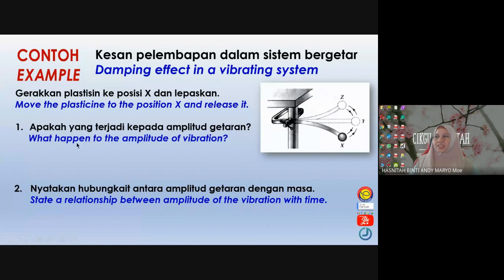So the question is, what happened to the amplitude of vibration if you release this blade from this position and it oscillates freely? What will happen to the amplitude? It will decrease with time. As the time goes by, you can see that the amplitude decreases. So we write decreases.